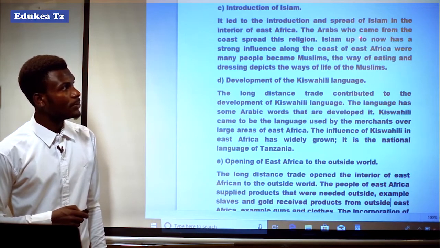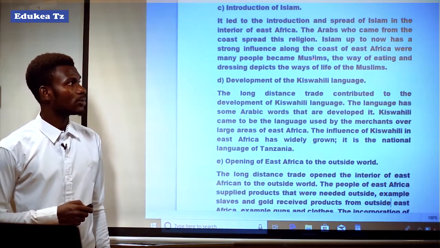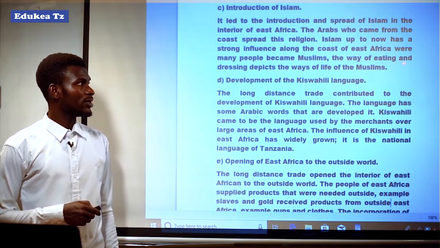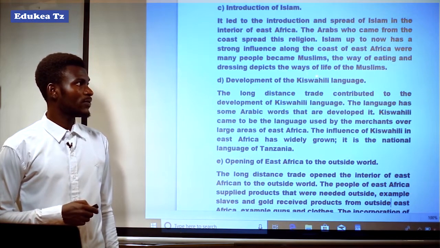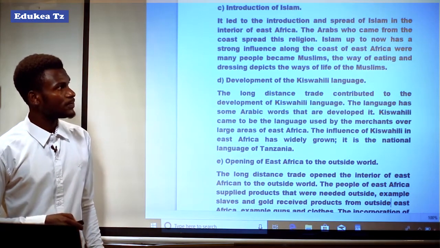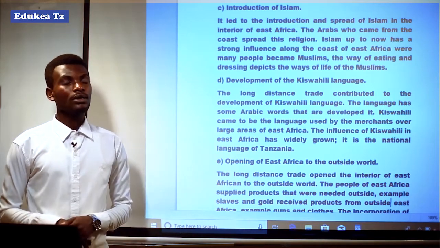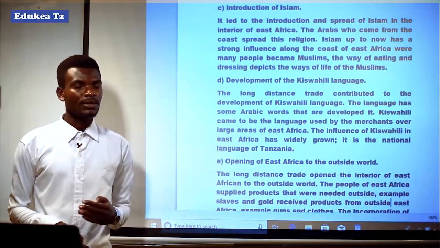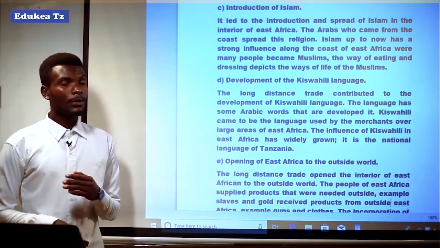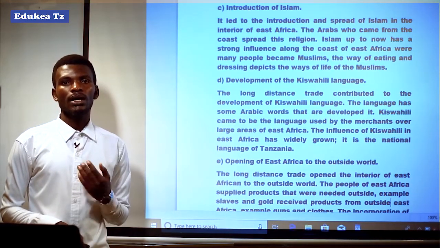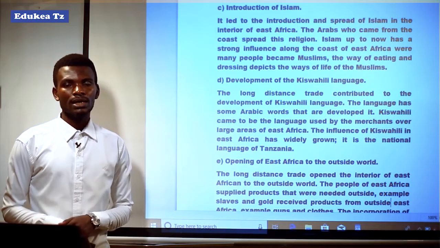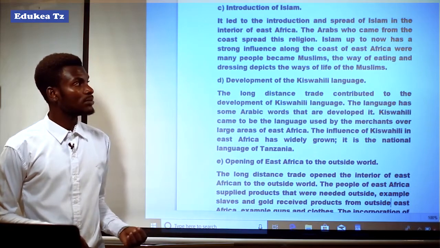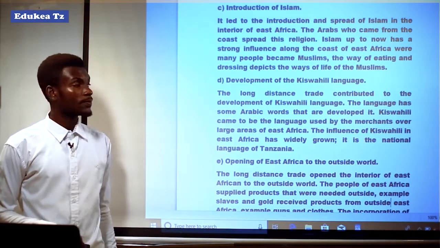Islam up to now has a strong influence along the coast of East Africa, where many people became Muslims. The way of eating and dressing depicts the way of life of the Muslims. It means that their dressing style and eating style are the main indicators that those are Muslims or the life of Muslims.